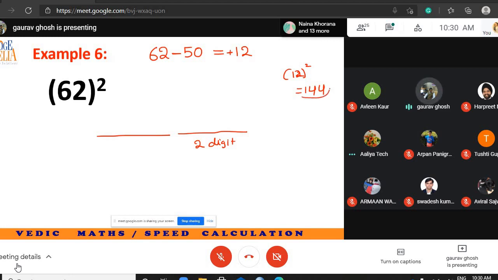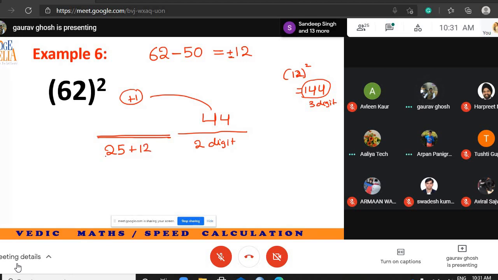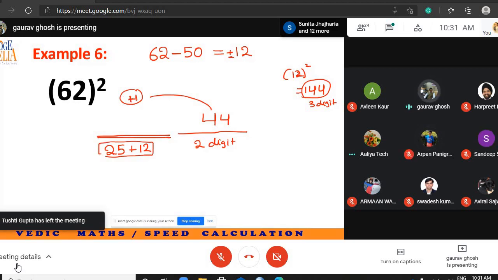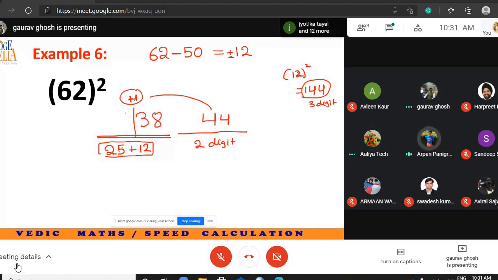Now there is a problem. This is a three-digit number, but we have to write a two-digit number here. No problem. We will write 44 here, and we will shift 1 as carry. So 1 is shifted here. What should I be writing here? 25, and this is a plus symbol. So 25 plus 12 is 37, plus the carried 1 is 38. So the final answer would be 3844.